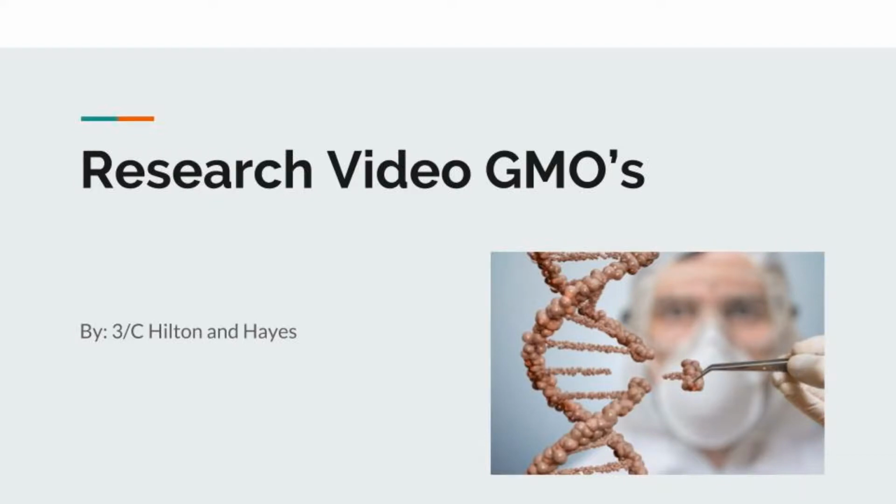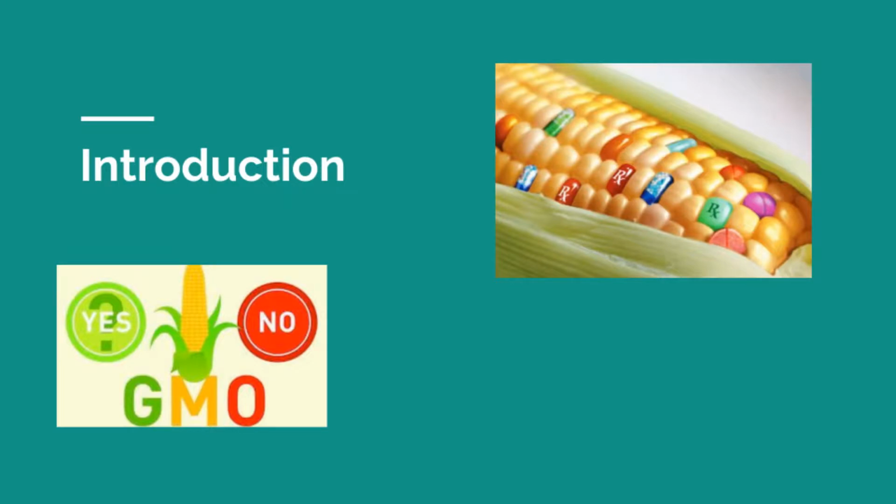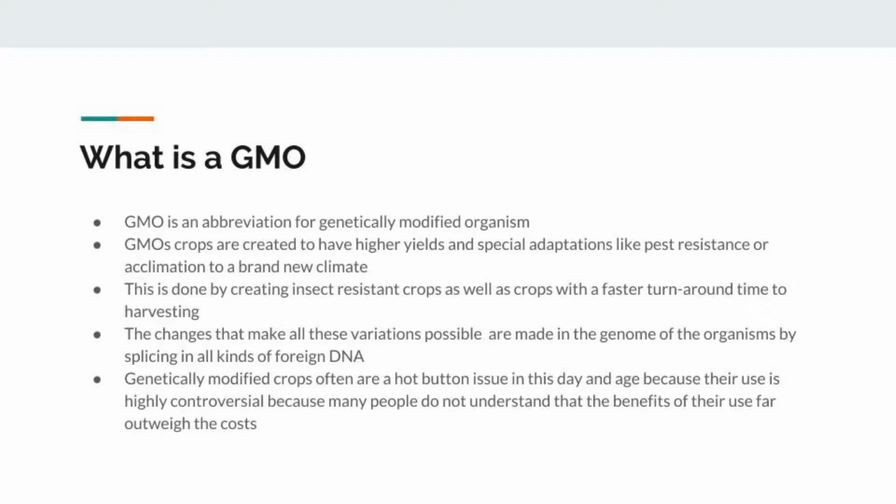Our research video is on GMOs. What is a GMO? GMO is an abbreviation for genetically modified organism. GMO crops are created to have higher yields and special adaptations like pest resistance or acclimation to brand new climates. This is done by creating insect-resistant crops as well as crops with faster turnaround time to harvesting.